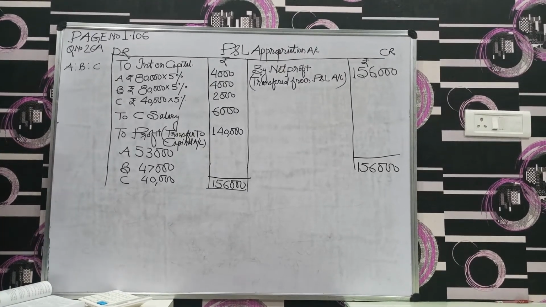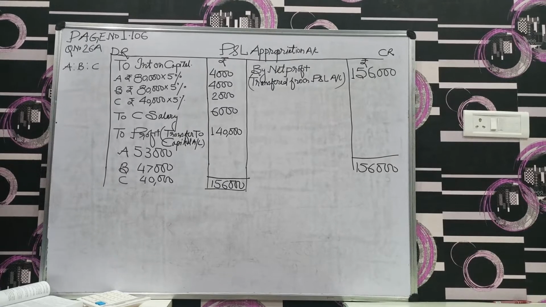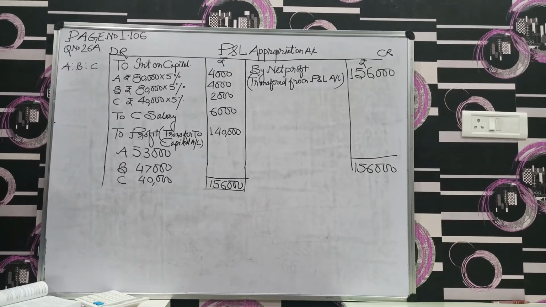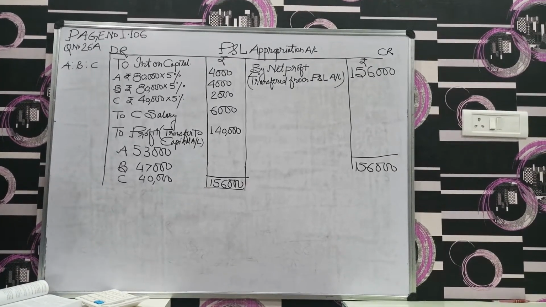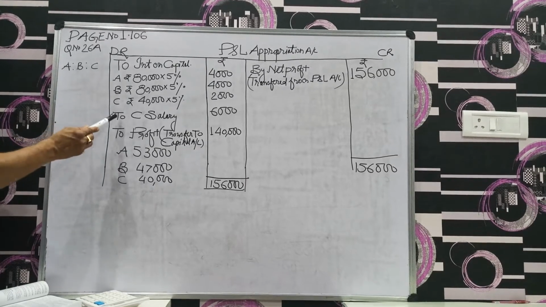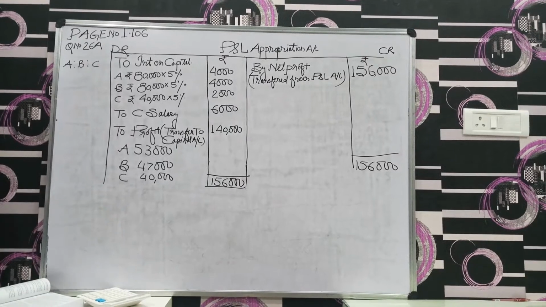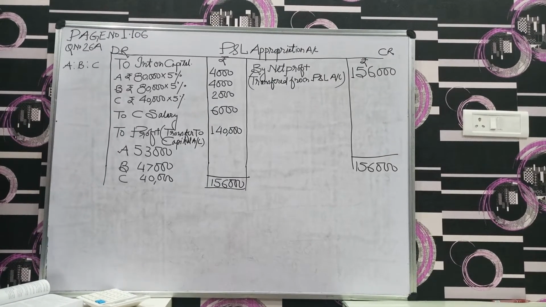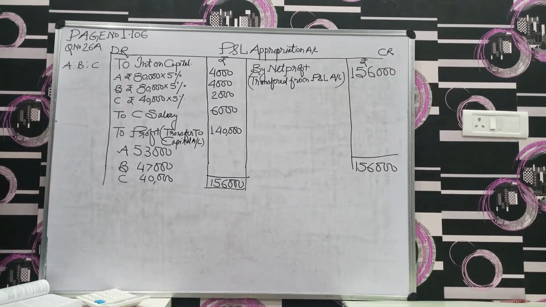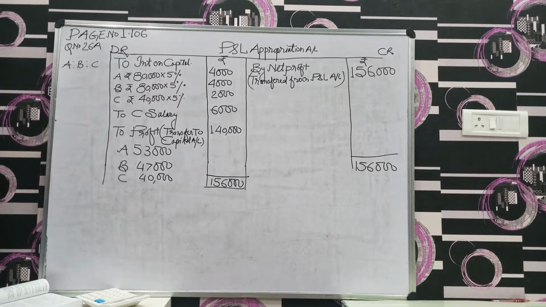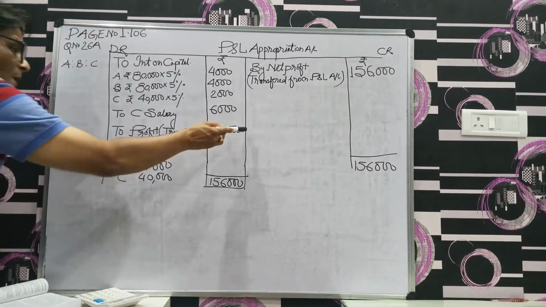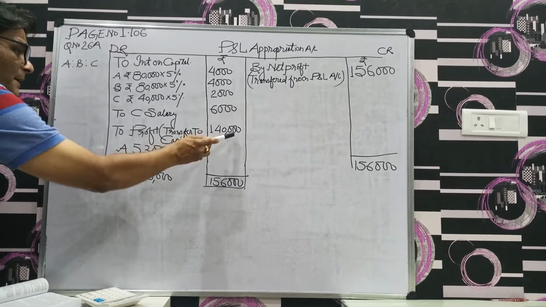Again, they had a deal regarding the remuneration of salary to a partner who is working comparatively more. So there will be a provision of salary to C. He would be entitled to 6,000 as a salary provided by the firm to the partner. Now that 1,40,000 itself is the divisible profit.